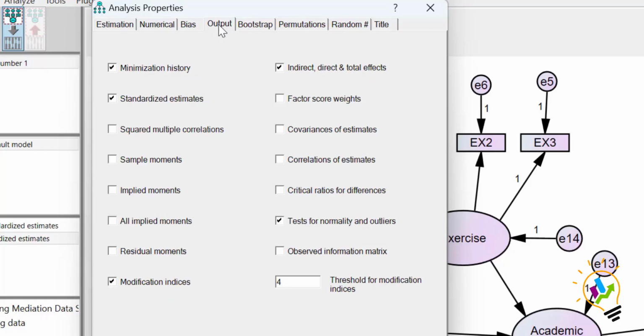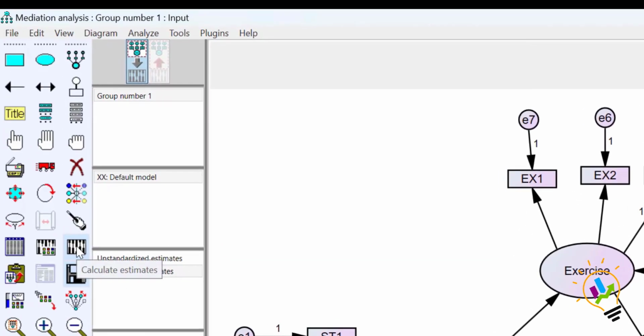After that, in the output, we need to select this button: indirect, direct, and total effects. So in mediation, we will have 3 types of effects. We have the direct effect, we have the indirect effect, and the sum of direct and indirect effect is called the total effect. After doing these settings, now we'll start the analysis. Now click this button, calculate estimates.